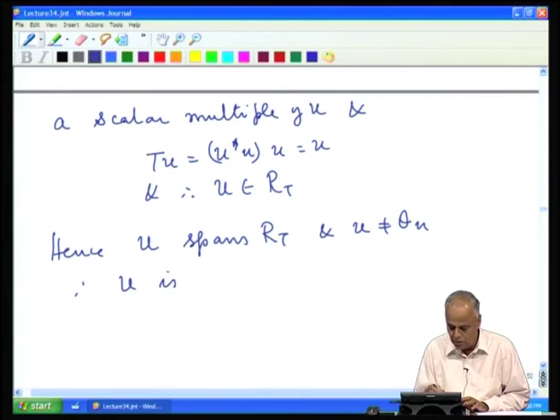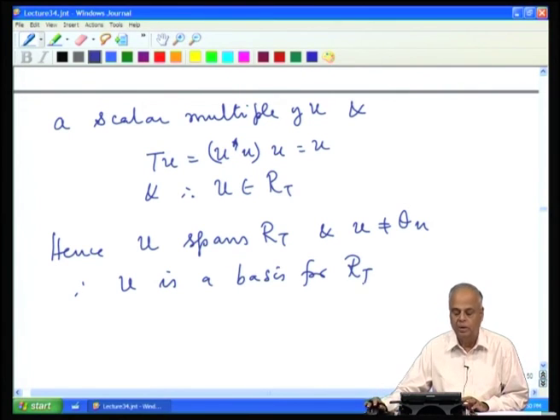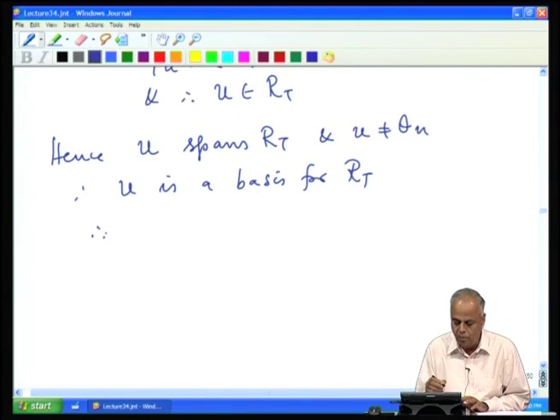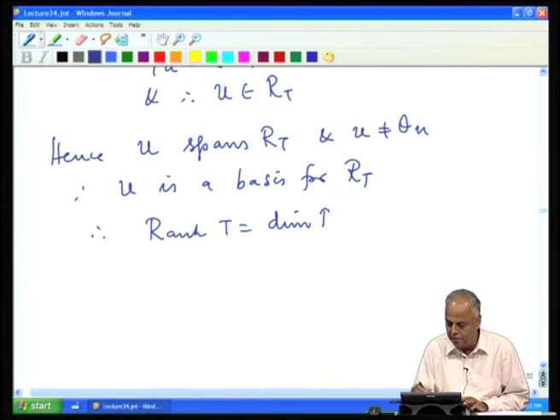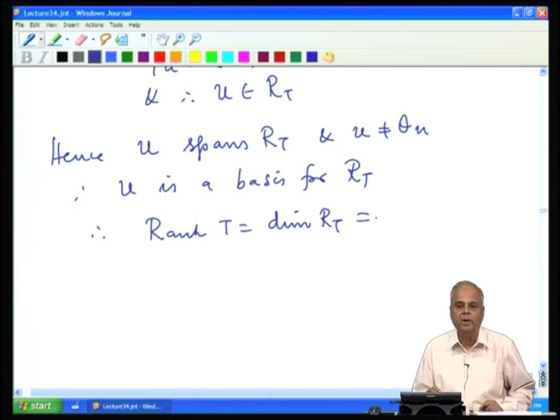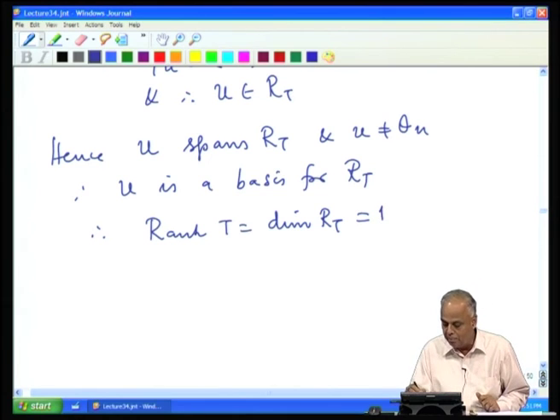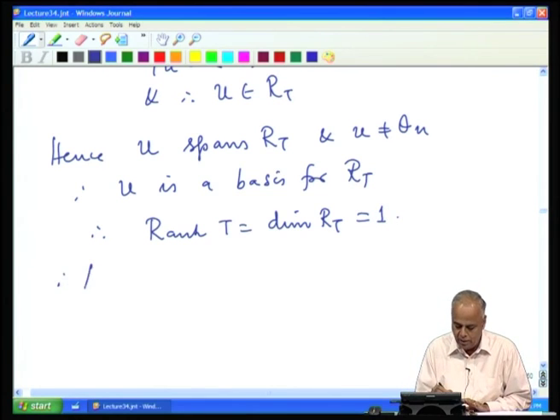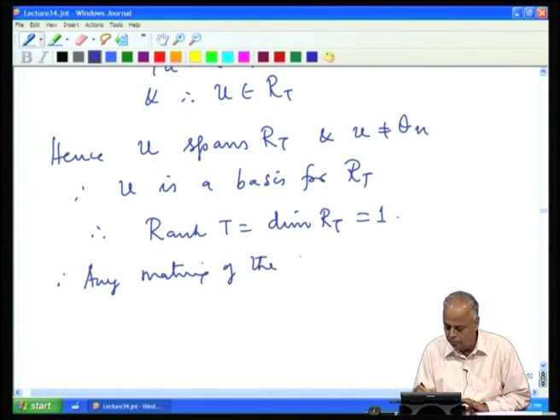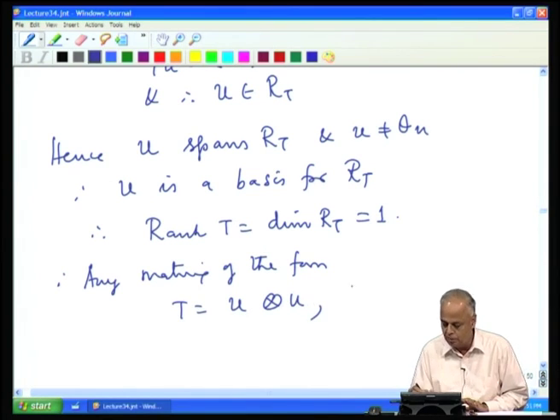Therefore, u is a basis for the range of T, and therefore, rank of T is equal to the dimension of the range of T. Now, since there is only one vector in the basis for the range of T, the dimension is 1. Therefore, any matrix of the form T equal to u tensor u, u not equal to theta n, norm u equal to 1, is of rank 1.